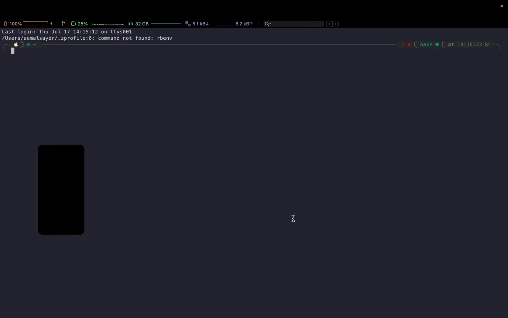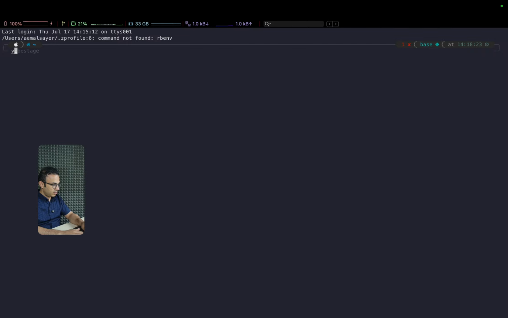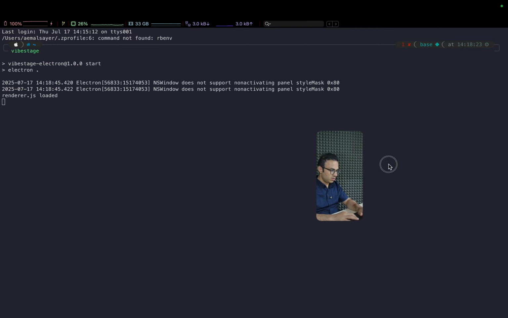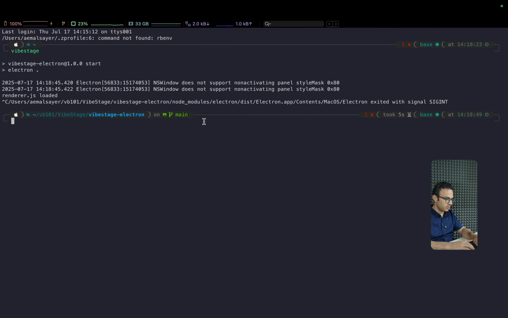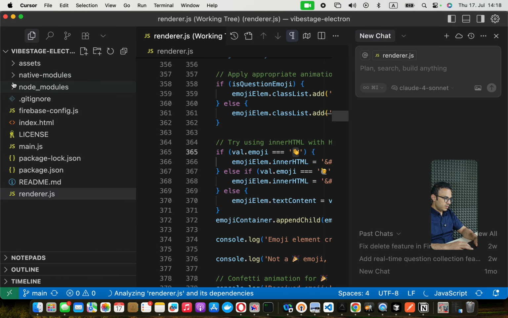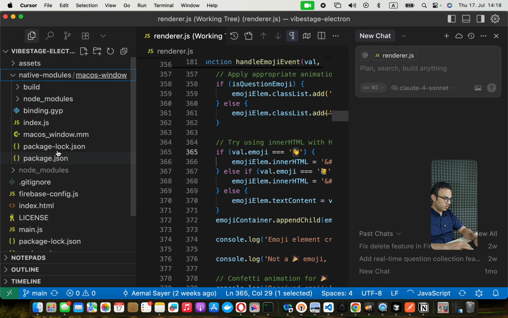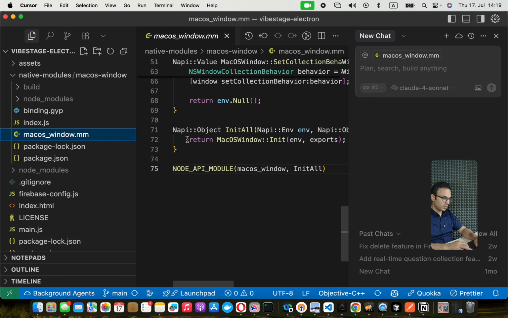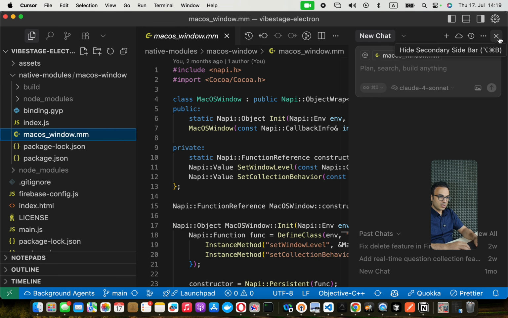So let's quickly have a look at this entire setup, and I'll show you what can be done with TypeScript and C++ with these native things. It's called Vibe Stage. I'll quickly show you Vibe Stage, and then we'll see the rest of them. Here you can see there is this native folder. Inside the native folder, there's all of this C++ code sitting in there. And I've never written C++ code in my entire life.